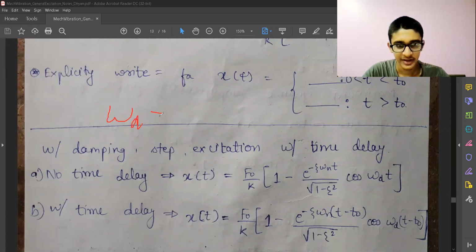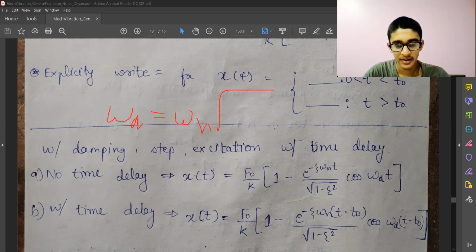Omega d is equal to omega n times square root of 1 minus zeta square. So when the damping is 0, omega n is equal to omega d directly, this term also goes to 0, and e raised to 0 is 1. So this is the same as the case we had earlier.